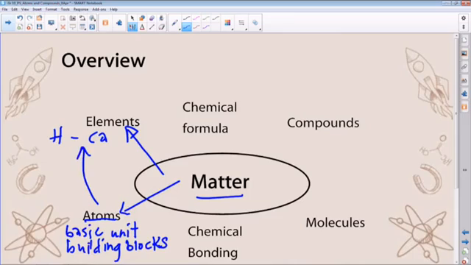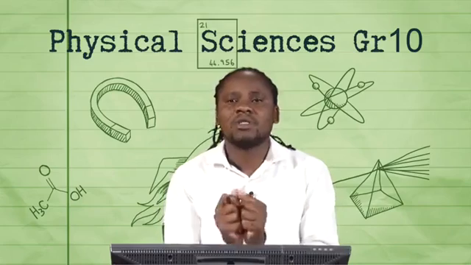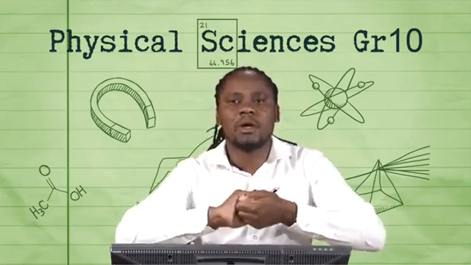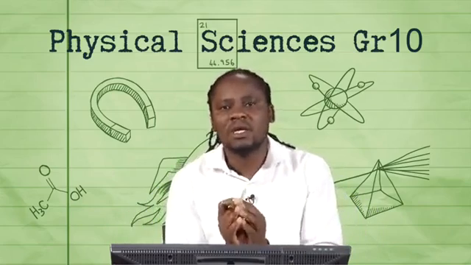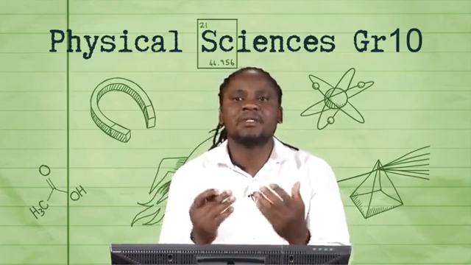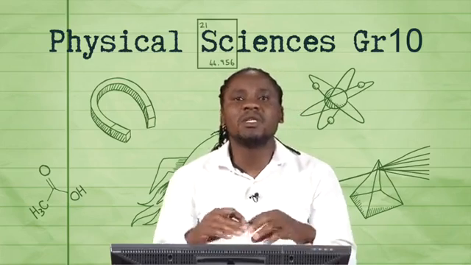We also spoke about compounds in the first term. Compounds consist of atoms of different elements, joined together by forces in a way that makes up substances a bit more complex than atoms, because there is some bonding involved.